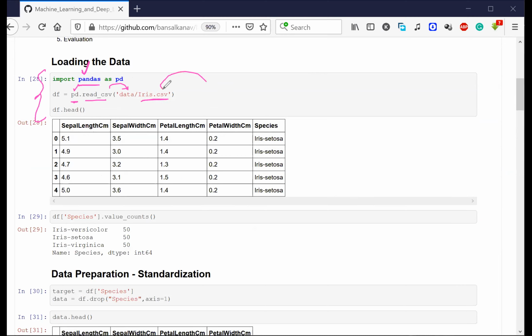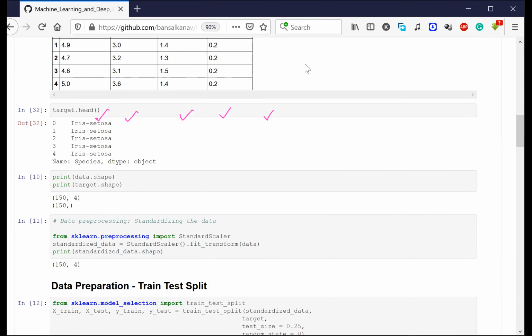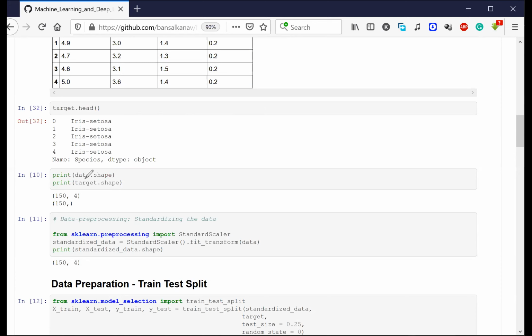And if I just try to look into the head, the top 5 rows, you would understand that this data contains 5 different columns. Now let's say I want to check the shape of this entire data. In order to check the shape, I can simply say data.shape. I can see that there are 150 different rows in the data.